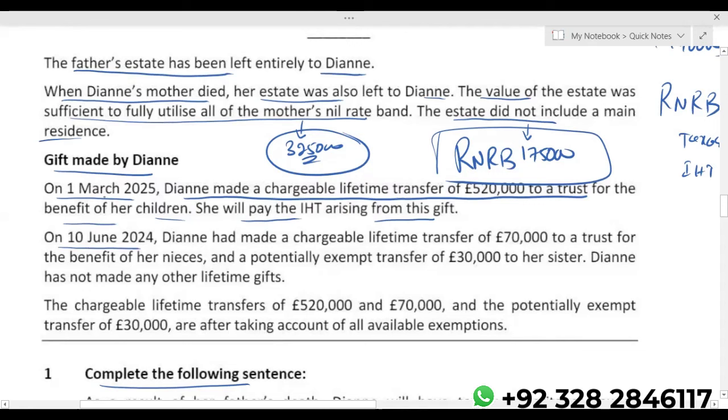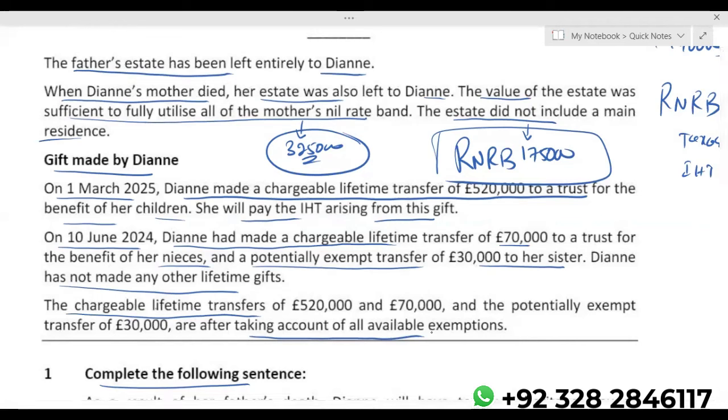Before that, before 1st March 25, Diane had made a chargeable lifetime transfer 70,000 to her trust for the benefit of her nieces and a potentially exempt transfer 30,000 to her sisters. Diane has not made any other lifetime gifts. The chargeable lifetime transfer 520 and 70 and potentially exempt 30 are after taking account of available exemptions. So you're not supposed to deduct annual exempt amount 3,000. No need to deduct annual exempt amount. They have already taken care of annual exempt amounts.